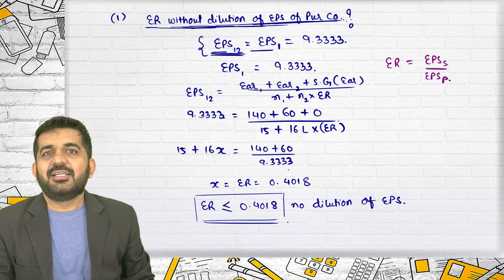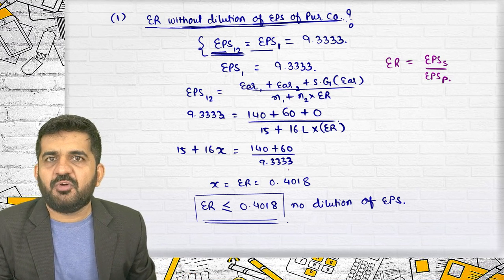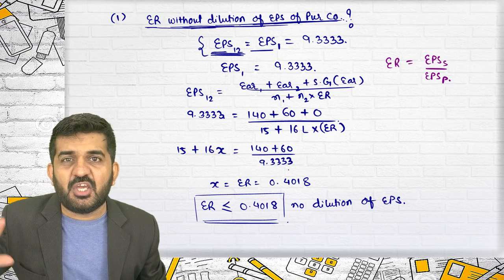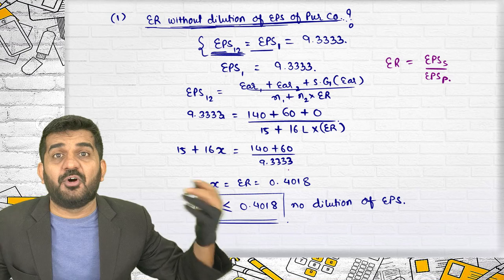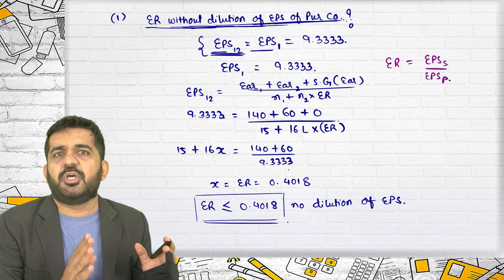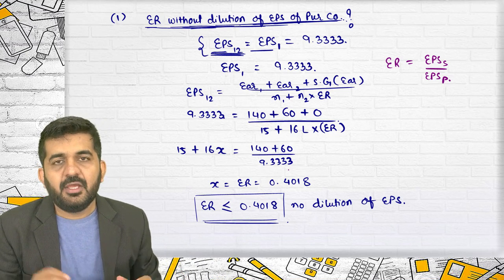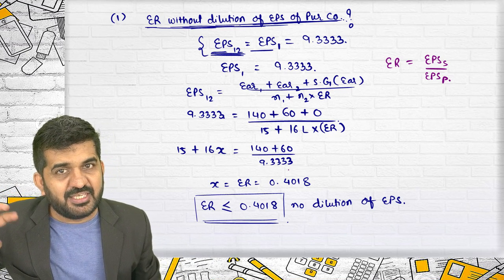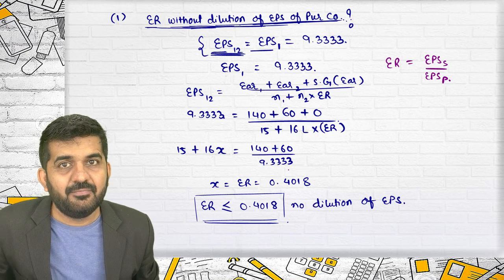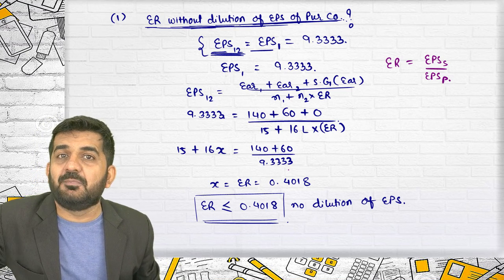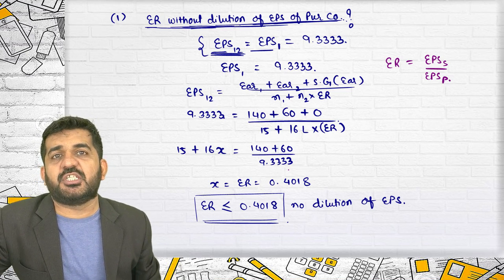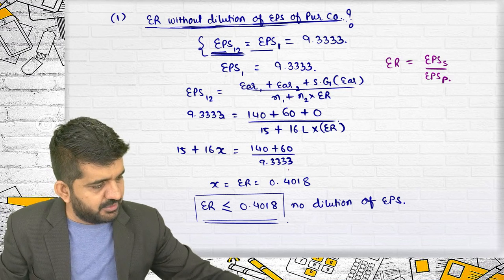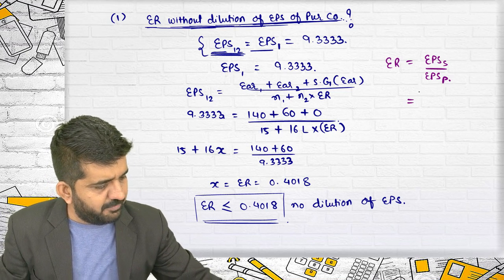Exactly. See, why did I take this question even if it was incorrect? This proves that if the exchange ratio is based upon EPS and there is no synergic gain, then EPS of the purchasing company remains the same. The benefit of the purchasing company remains. Here they are having the same number of shares, so it does not matter. So EPS of selling company divided by EPS of purchasing company.